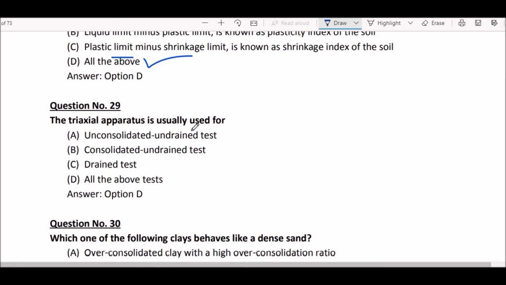Next question. The triaxial apparatus is usually used for unconsolidated undrained test, consolidated undrained test and drained test. Okay, so the right answer here is option D, all of the above.